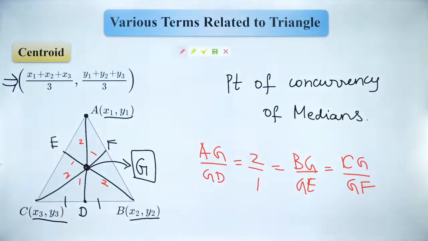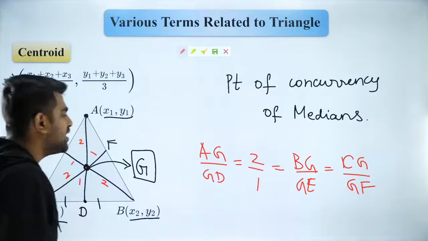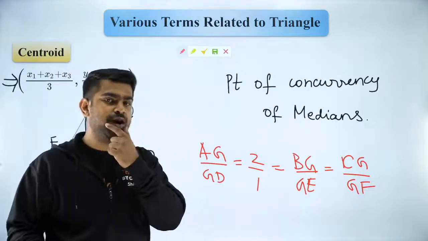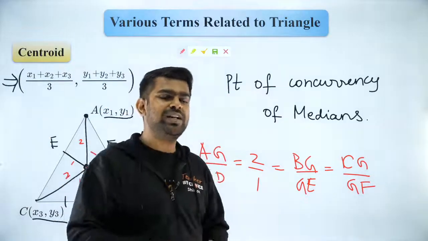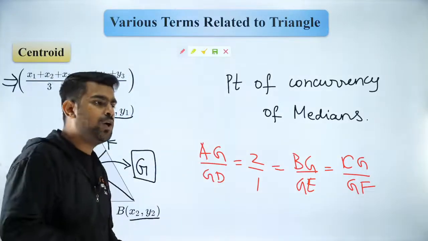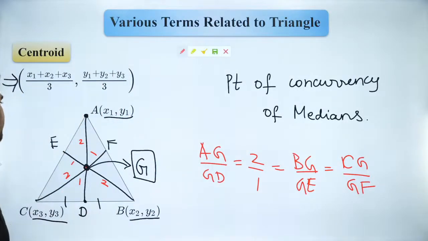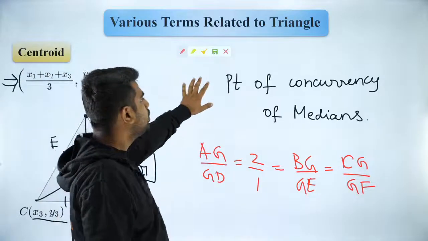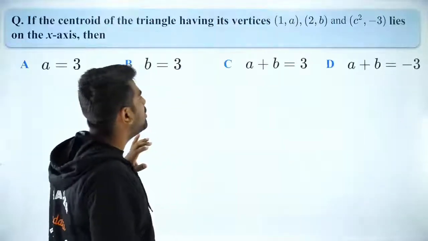Are you all clear? Which chapter is most important for JEE Mains? If you ask a single chapter, I would say sequence and series. If you ask a single unit, I would say algebra and calculus. If you ask a single chapter, sequence and series. If you ask a unit, I would say algebra and calculus are most important. So shall we proceed? Everybody? Good. So let us move forward and try to take a question.